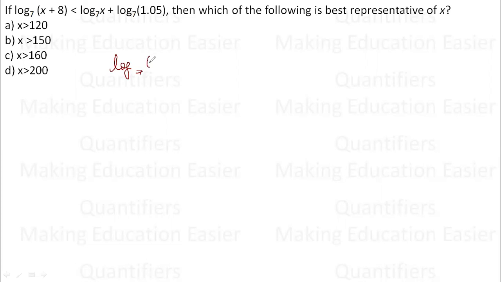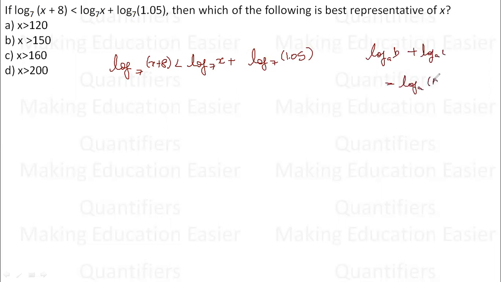Log base 7 of x plus 8 is less than log base 7 of x plus log base 7 of 1.05. Pretty straightforward on the properties of the log, that log base a of b plus log base a of c is equivalent to log base a of b into c. So if I simply do this, log base 7 of x plus 8 is less than log base 7 of x into 1.05, that is 1.05x. So these are both on the logs and both have the base 7.